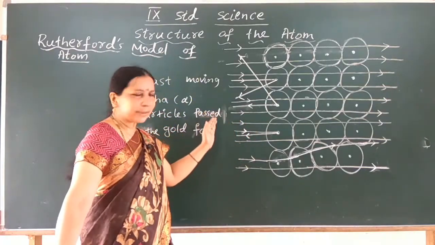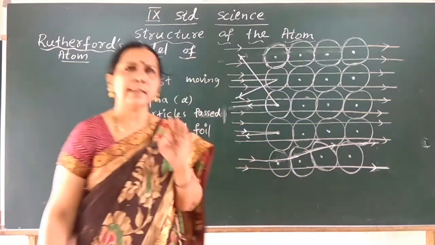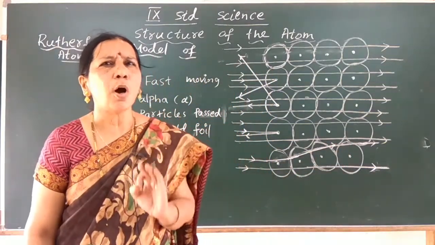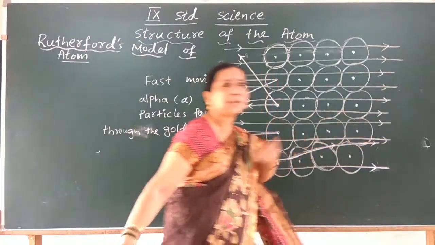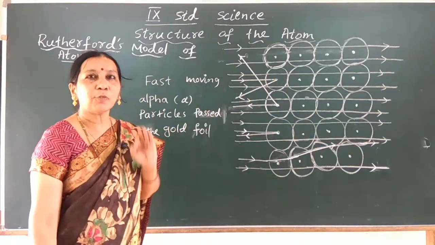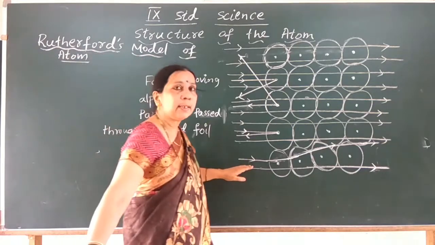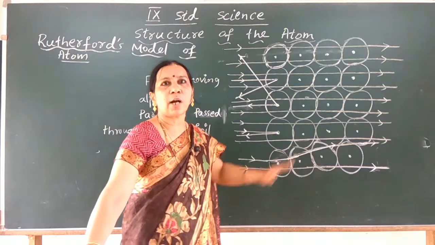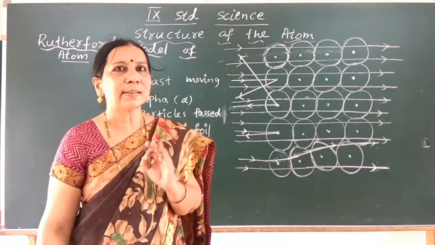And look at here, a very small fraction of alpha particles deflected by 180 degrees. Note here, a very small fraction of alpha particles deflected by 180 degrees. What does it indicate?